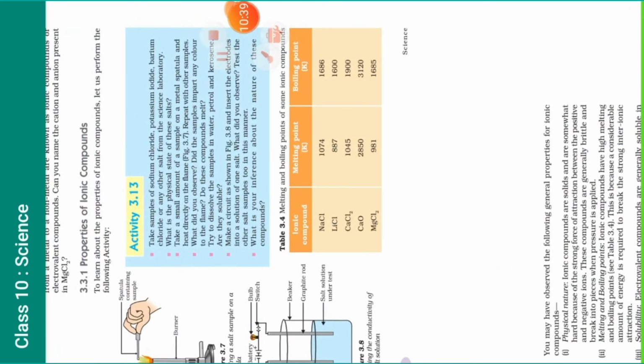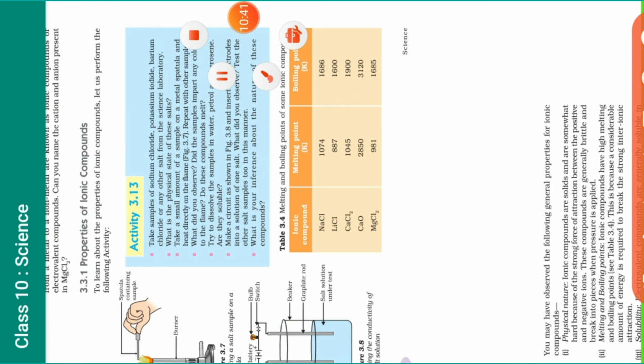Students, now you see this activity. I think now you will get the answers to all these questions I told you. They told you the physical state of the salts, even potassium iodide and barium chloride, they are solid in nature. Then heat the spatula directly on the flame, yes, they have a high melting point. Did these samples impart any color to the flame?